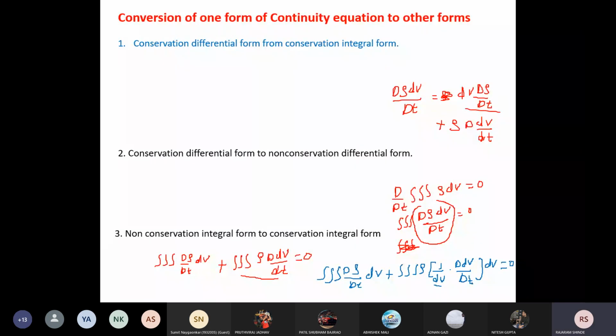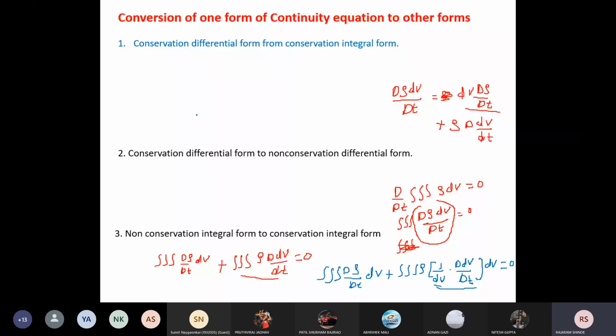Are you getting this? Now what is this? This is the time rate of change of volume with respect to volume, the substantial derivative. This is your divergence of velocity. So we can replace this term by divergence of velocity.